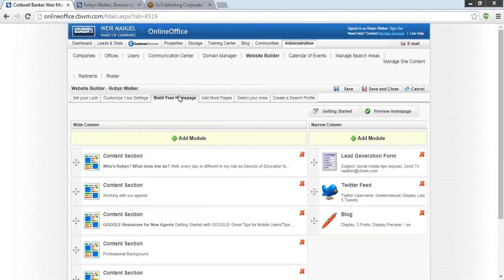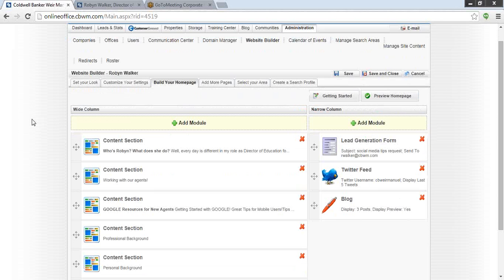Okay, so here is the Build Your Homepage tab. This is the one that's going to take a little bit of time. This is probably the one area where people have questions as to how much do they need to put in this area, what kind of points am I going to get for completing this area, and a few of you